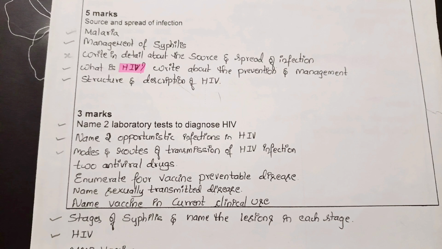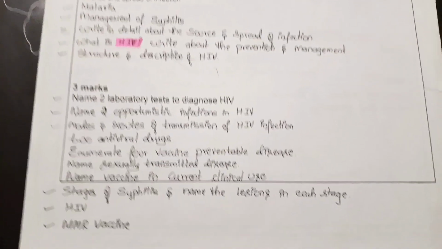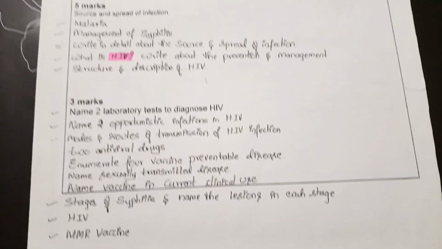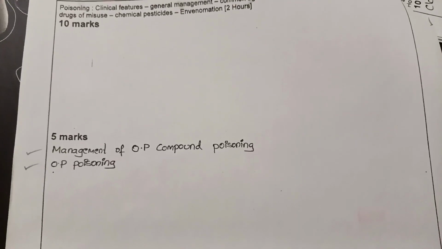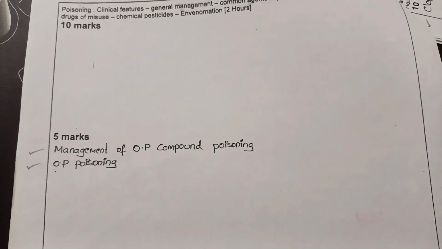Name sexually transmitted diseases. Name vaccine in current clinical use. Stages of syphilis and name the lesions in each stage. HIV. And the last one, MMR vaccine. So this was all about this chapter. Now moving on to the next chapter. You can check out the topics in the heading to know which chapter I am talking about.